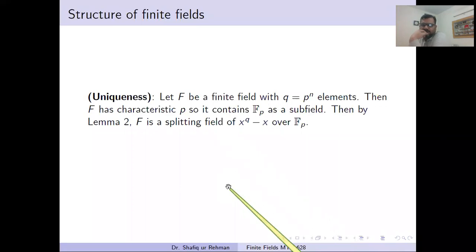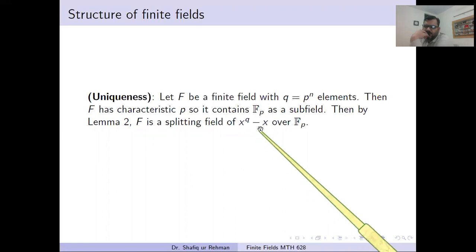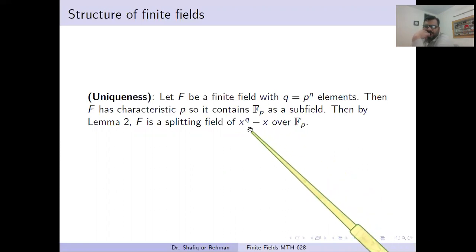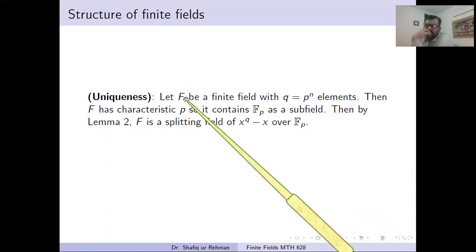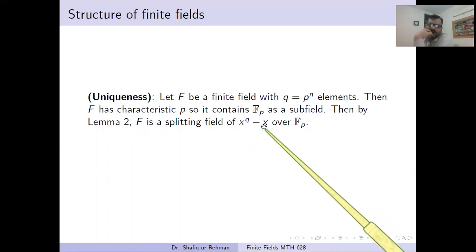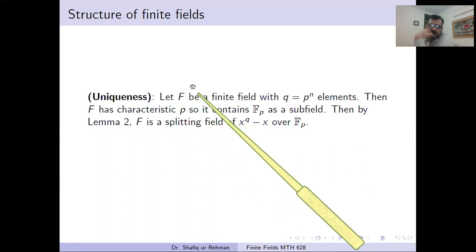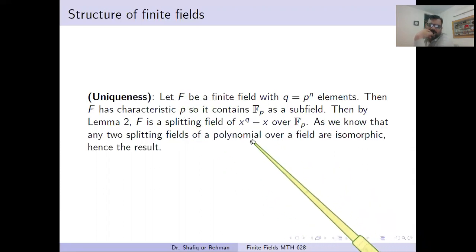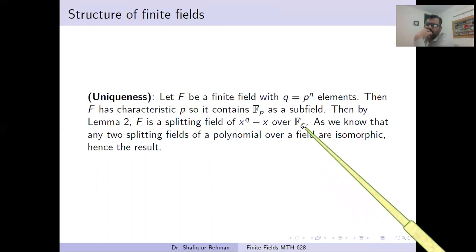Then by Lemma 2, if we consider the polynomial x^q minus x over Fp, its splitting field will be F. Lemma 2 says that if we take a splitting field over any subfield of this field, its splitting field is F. So F is a splitting field of this polynomial.